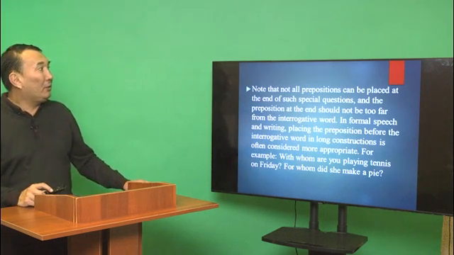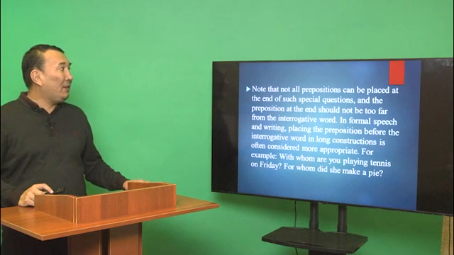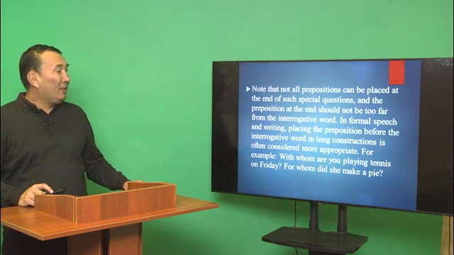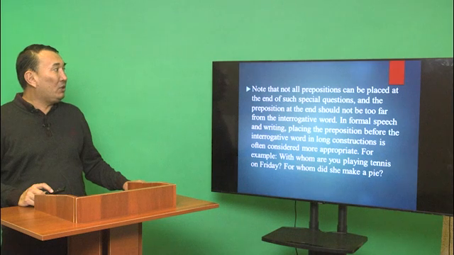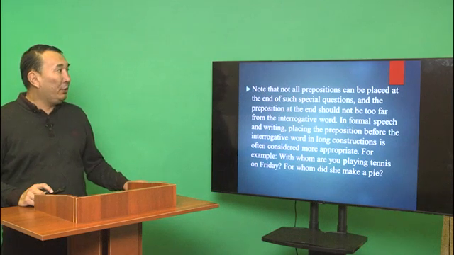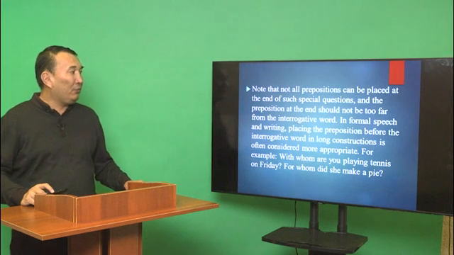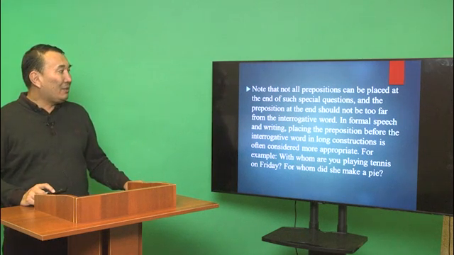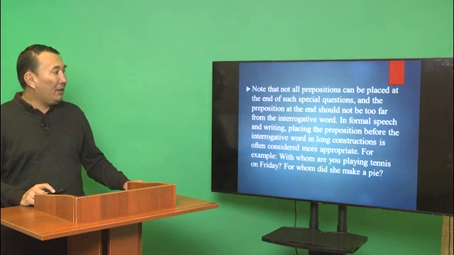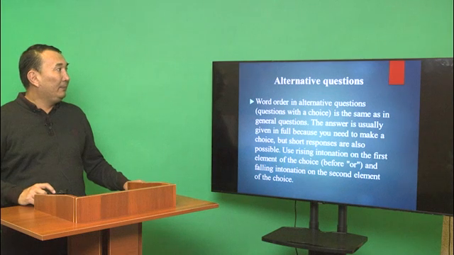Note that not all prepositions can be placed at the end of such special questions, and the preposition at the end should not be too far from the interrogative word. In formal speech and writing, placing the preposition before the interrogative word in long constructions is often considered more appropriate. For example, with whom are you playing tennis on Friday? For whom did she make a pie?